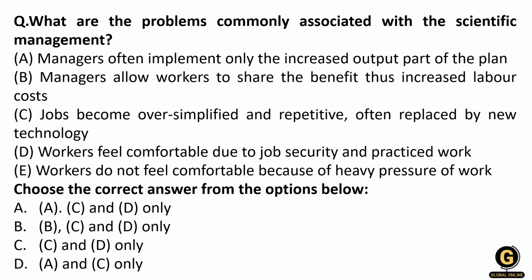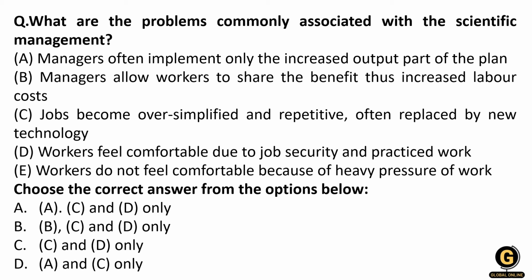C: jobs become oversimplified and repetitive, often replaced by new technology. D: workers feel comfortable due to job security and practiced work. And workers do not feel comfortable because of the heavy pressure of work. So here you have to tell what can be the problems associated with scientific management.